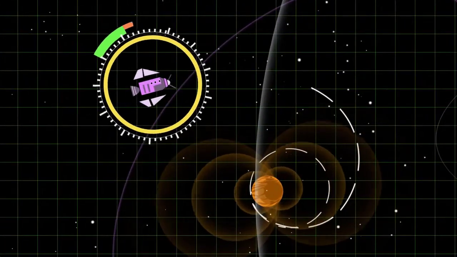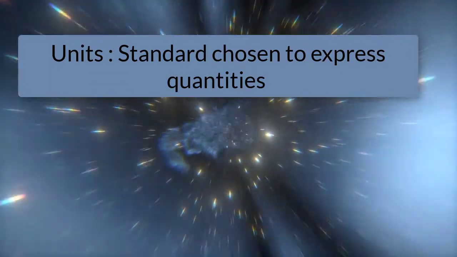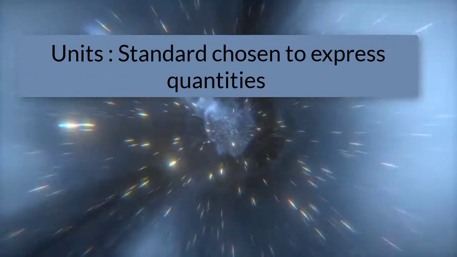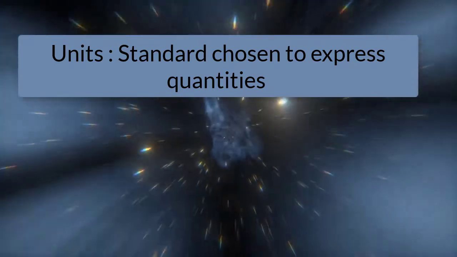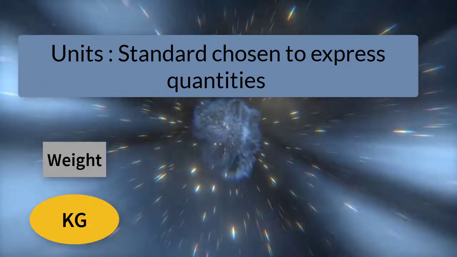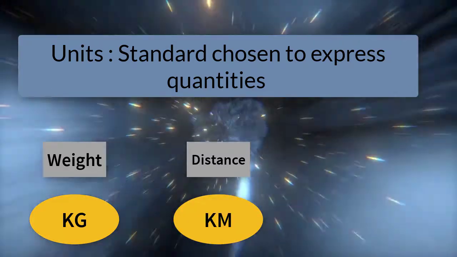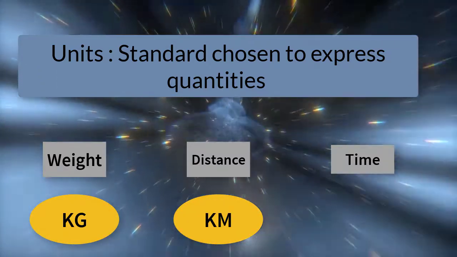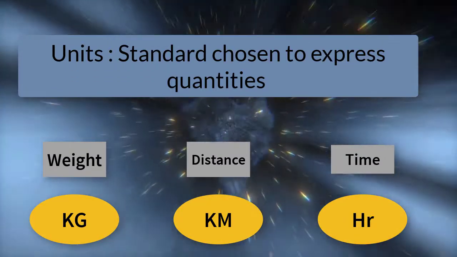Distance and time or any other quantity is denoted in units. Units are a standard chosen to express quantities. It may be difficult to understand it that way, but this will make it easier. How do you convey your weight? In kgs. How do you say how far you traveled? In kilometers or meters? In how much time? In hours or minutes? These are called units, and it helps us understand quantities.